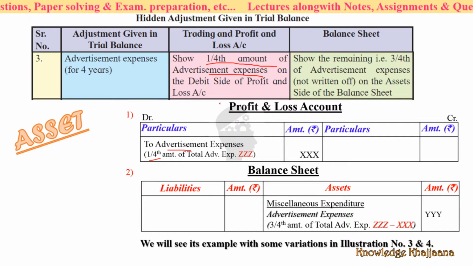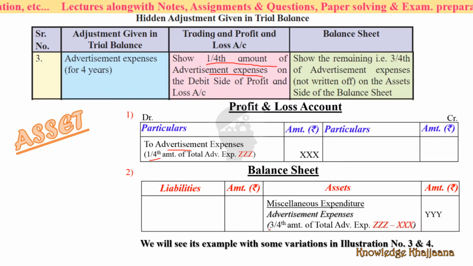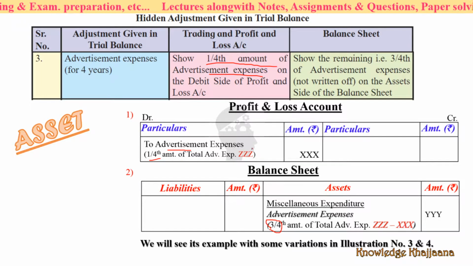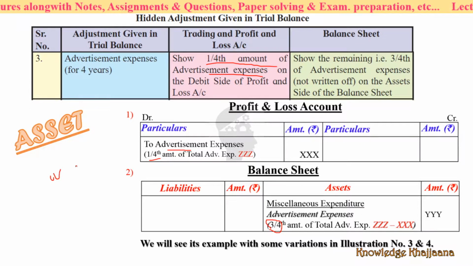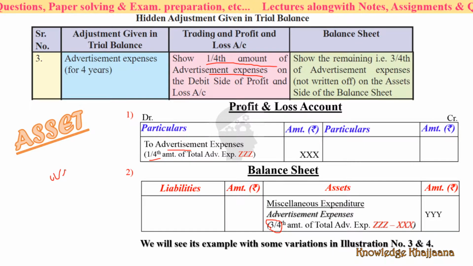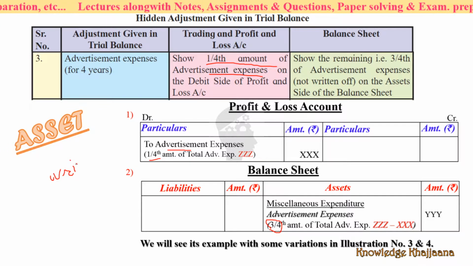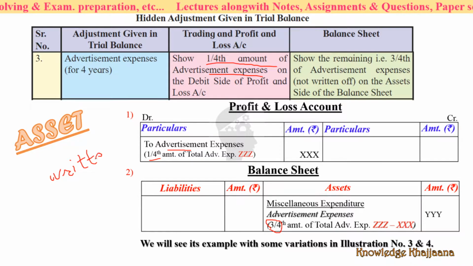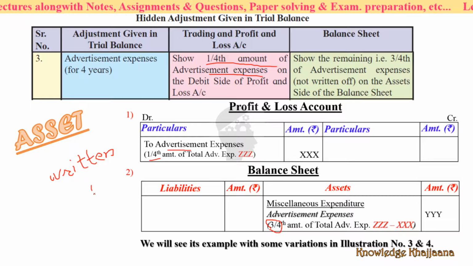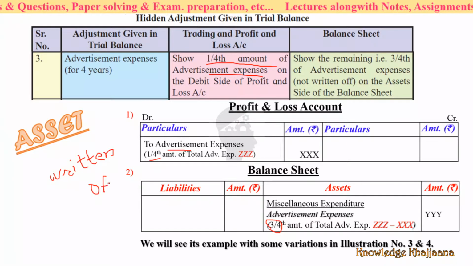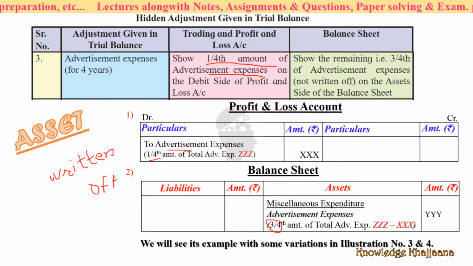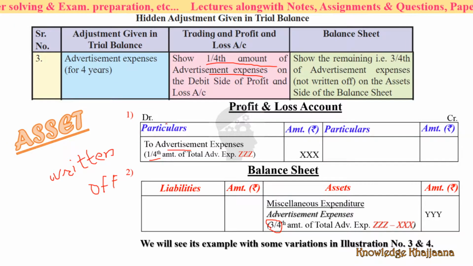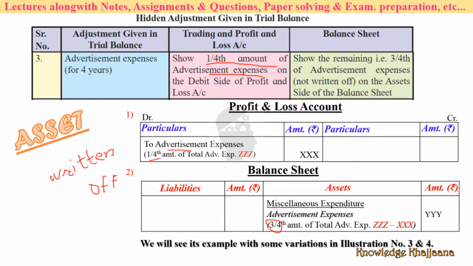And what is the remaining amount? 3/4 is the remaining amount, right? This amount which you debit in the current year is called the amount written off. The proportionate amount for every year which you debit to the profit and loss account is called the amount written off.